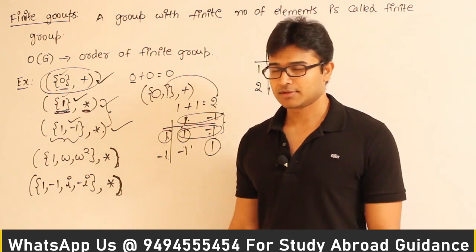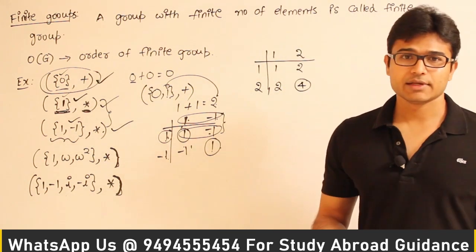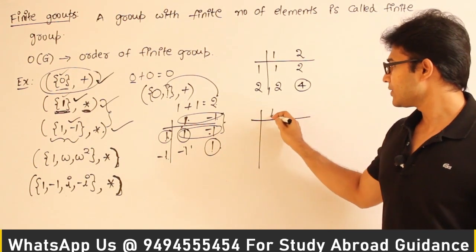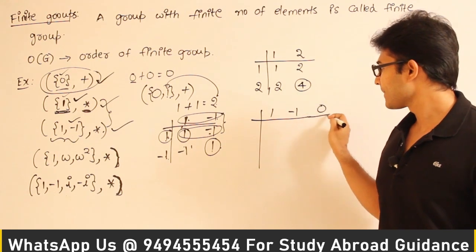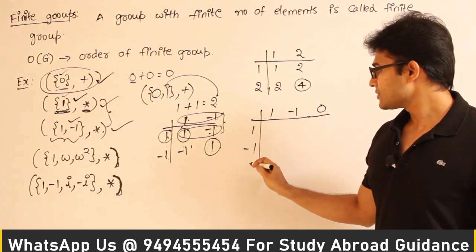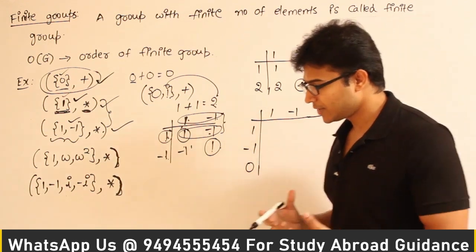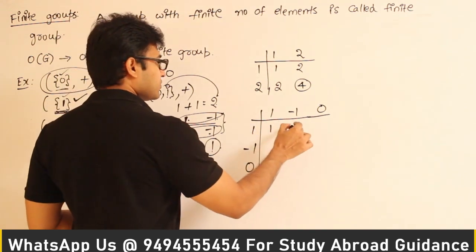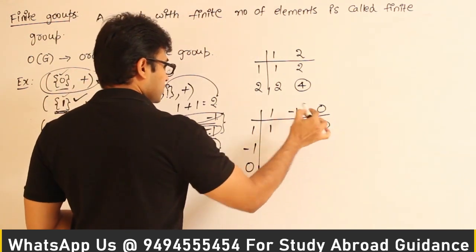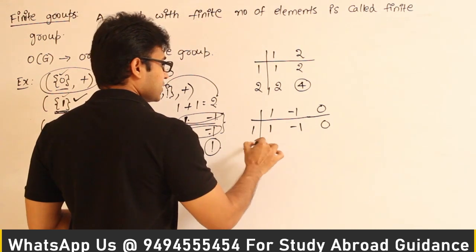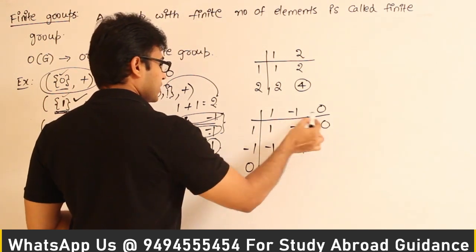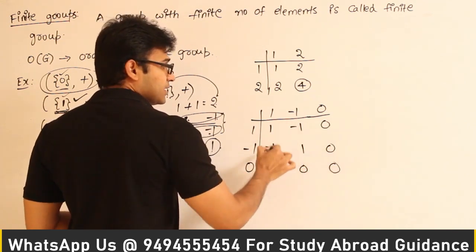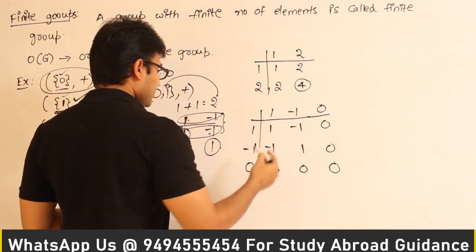You can test it. Okay, now you can think that let me get 0 into the picture. Maybe you might feel this way: the set containing 1, minus 1, 0, right? You might think that this set could be a finite group under multiplication. Let's see what happens here. 1 into 1 is 1, 1 into minus 1 is minus 1, 1 into 0 is 0, minus 1 into 1 is minus 1, minus 1 into minus 1 is 1, and minus 1 into 0 is 0, and 0 into anything is 0, right? Yes, it is closed, which means the result is going to be the same three numbers.